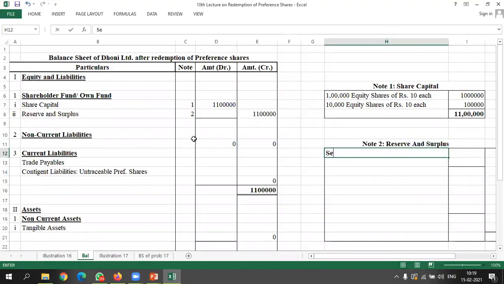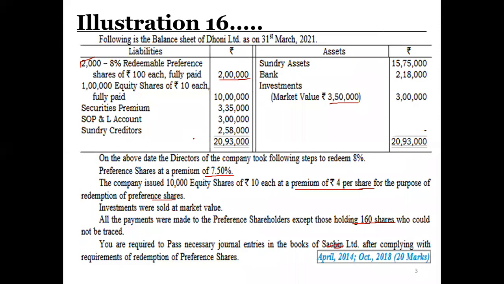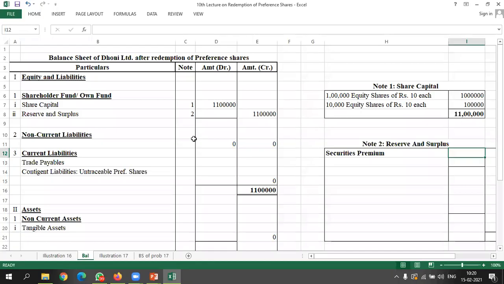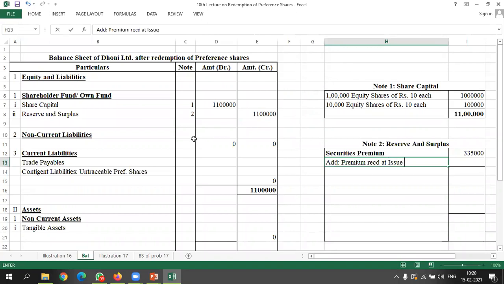Now let's see, in reserves and surpluses, we have only two things: securities premium and profit and loss account. So first of all, we will write securities premium. We have a balance of 3,35,000. Okay, and we will add premium received at issue of equity shares.